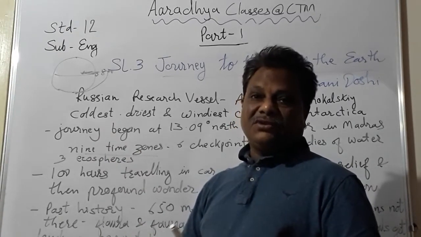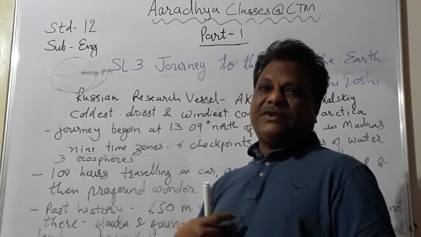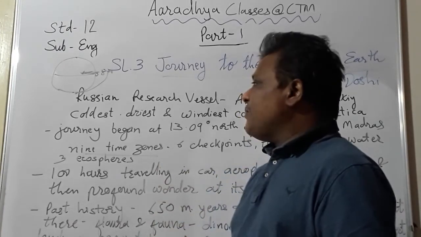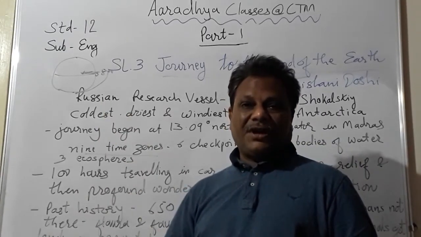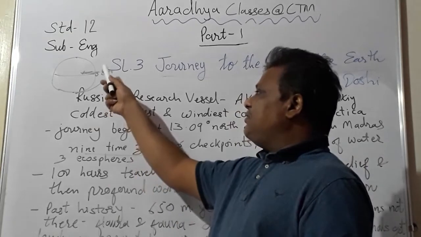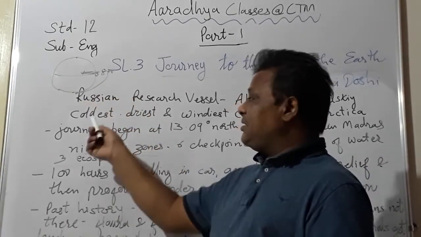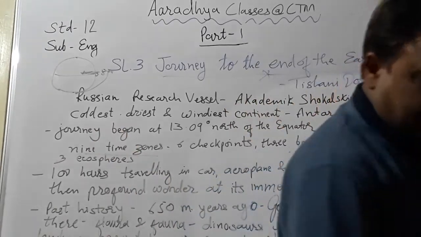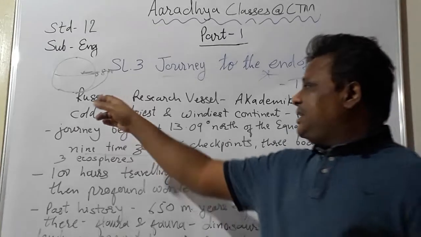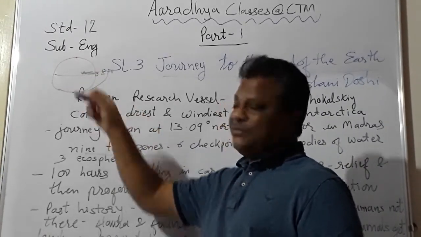Even woolen clothes may not be enough. You need furry clothes, and inside you must wear some thermal wear. Then only can you keep your body protected against this biting cold. So you see, she goes from the hot region to the coldest part. It is written the coldest part of the earth, that is Antarctica, because here it is 90 degree, 90 degree north, 90 degree south.